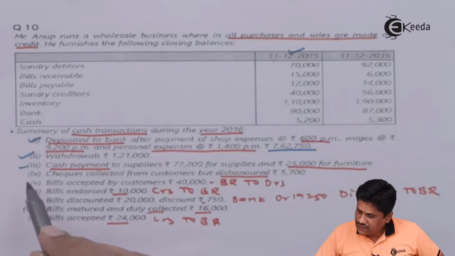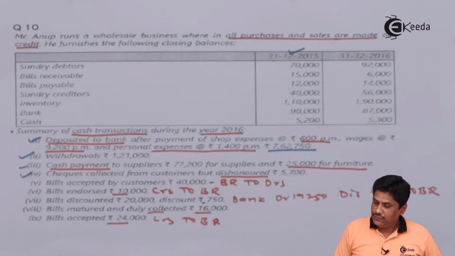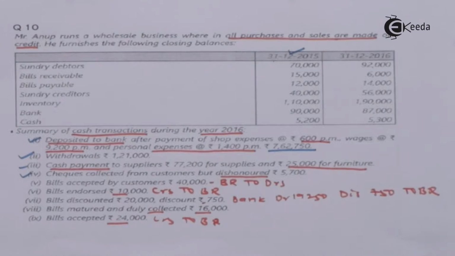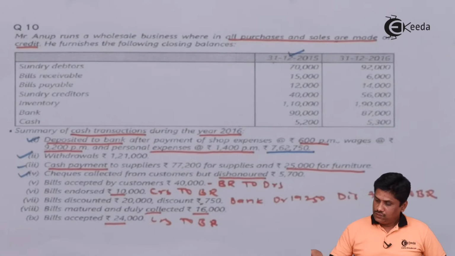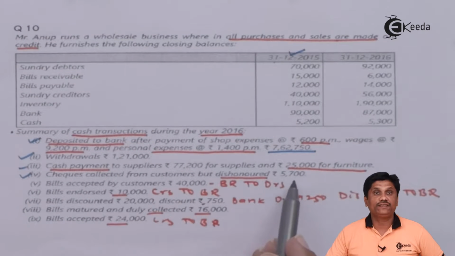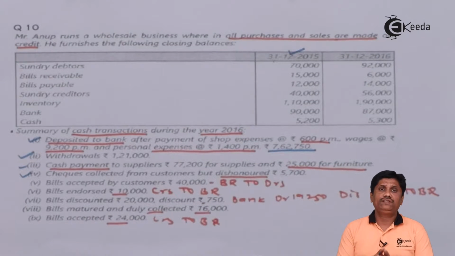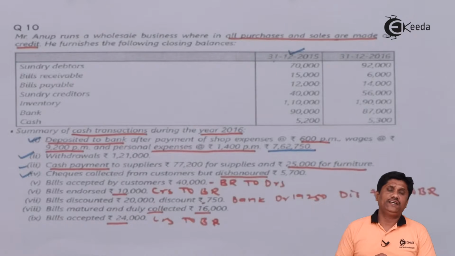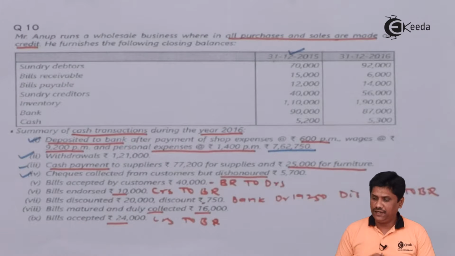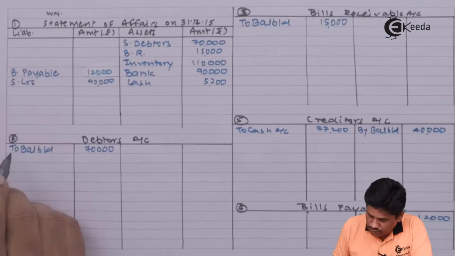Next is checks collected from customer but dishonored, 5,700. So student, they are saying checks collected from customer but dishonored 5,700. So what entry you pass when checks are received? We will say bank account debit to debtors. And if check get bounce, we will say debtors account debit to bank. So in bank, we will credit by debtors account. So I will say debtors account will be debited.